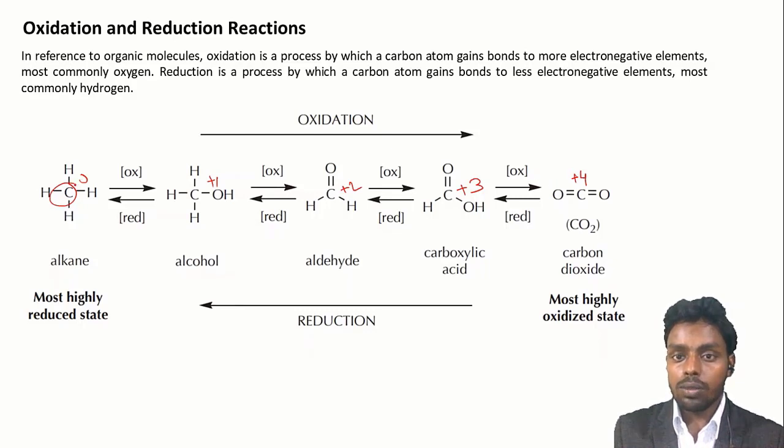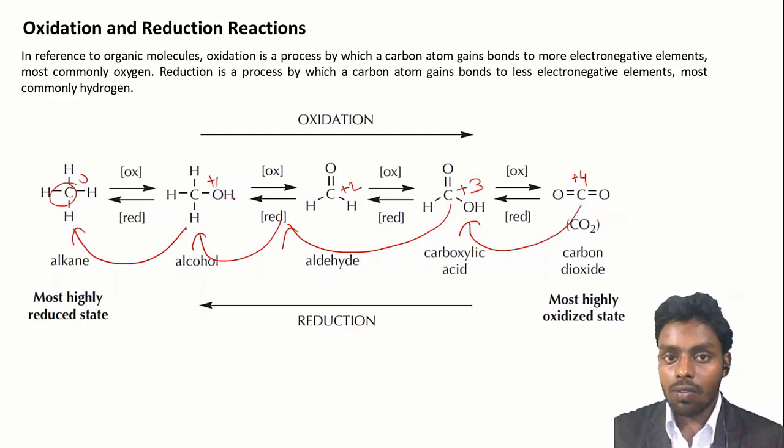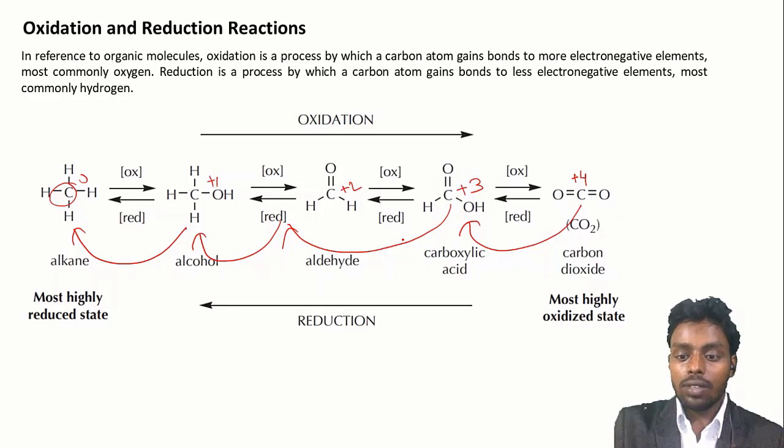So on moving from 0 to +4, we are doing oxidation, or we can reverse this process by reducing this carbon. We reduce this carbon using addition of hydrogen and form this type of carboxylic acid, and addition of hydrogen leads to formation of aldehyde, and addition of hydrogen leads to formation of this alcohol, and further reduction of this alcohol will lead to formation of alkene. So we can say that addition of oxygen will lead to oxidation, while removal of oxygen or addition of hydrogen will lead to reduction. The examples of these reactions are